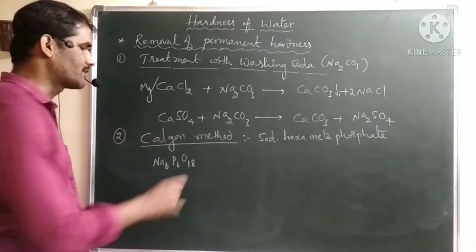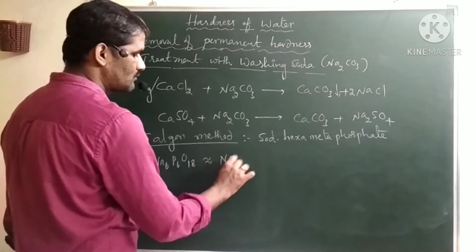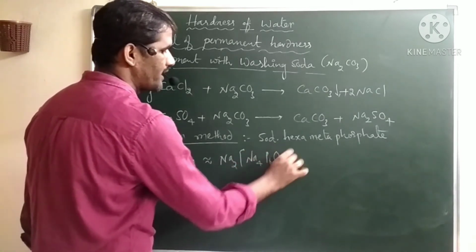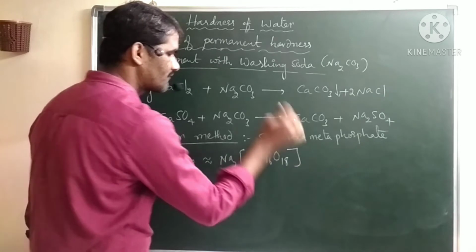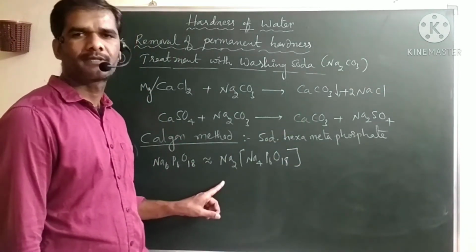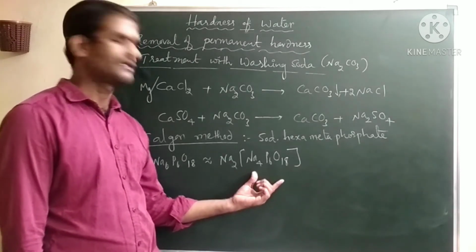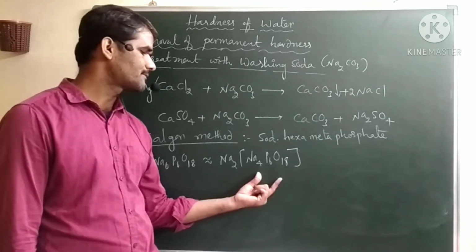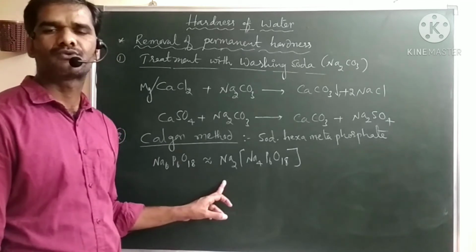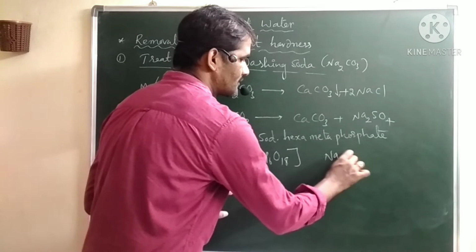Sometimes in the complex form you can write the chemical formula as Na2[Na4P6O18]. And here one point you have to keep in mind: always 2 sodium ions should be present outside of the closed bracket. This is the complex part and this is the non-complex part. In the complex part only 4 sodium atoms should be present, and outside of the complex 2 sodium should be present.